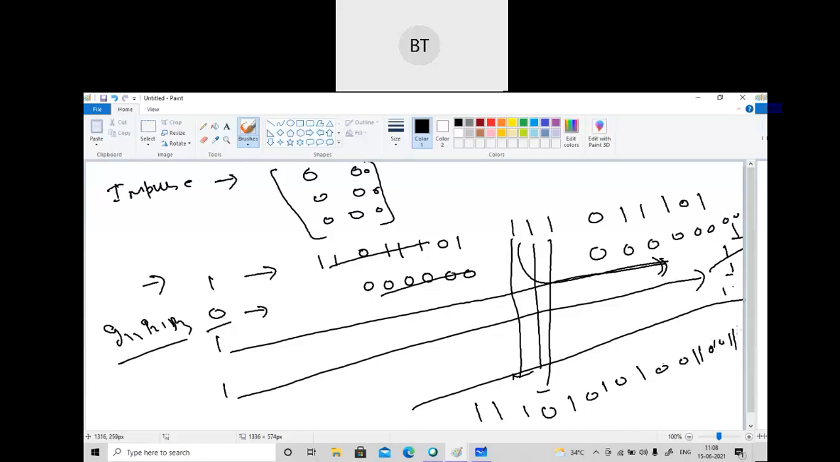One less one will be there. The last part, one is there, so I put this as the final answer: 1 1 0 1 0 1 0 1 0 0 1 1 0 1 0 1. This is the answer you are getting.